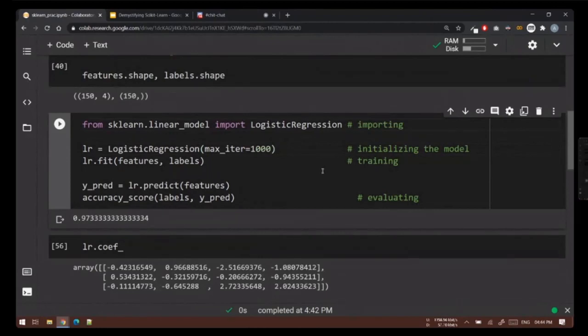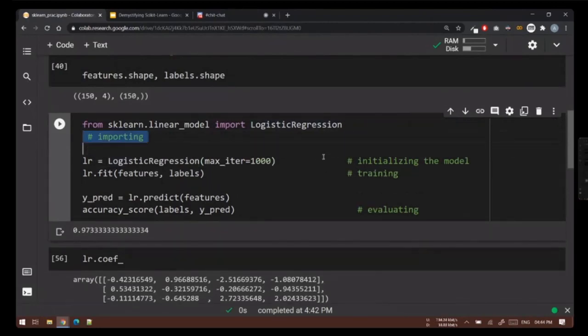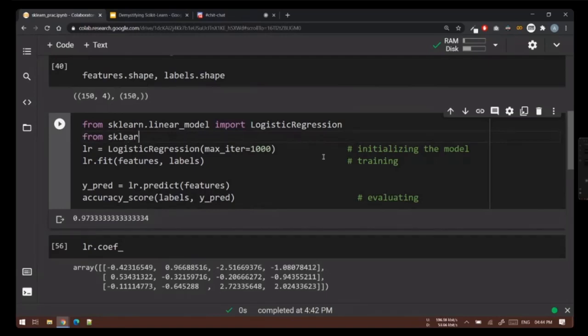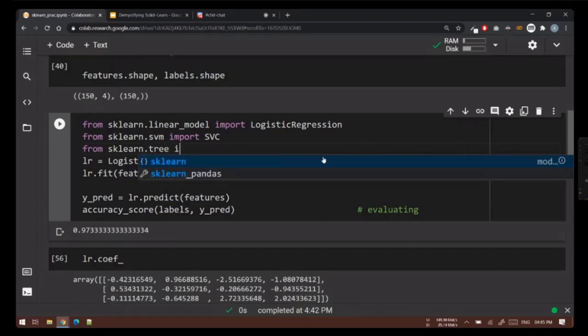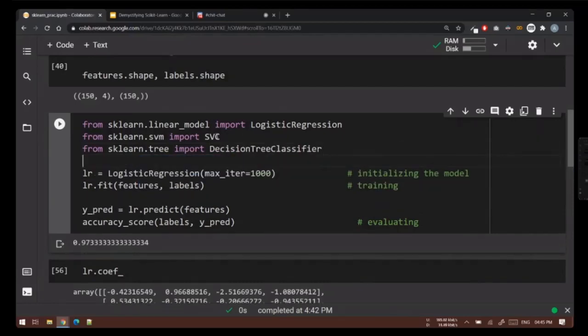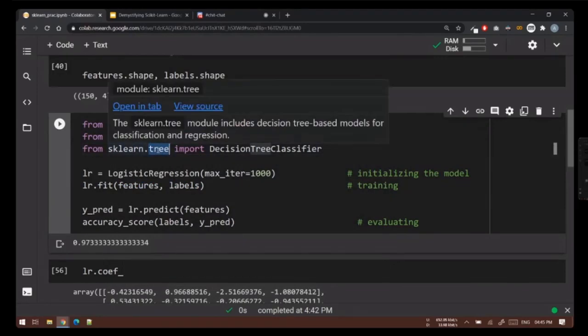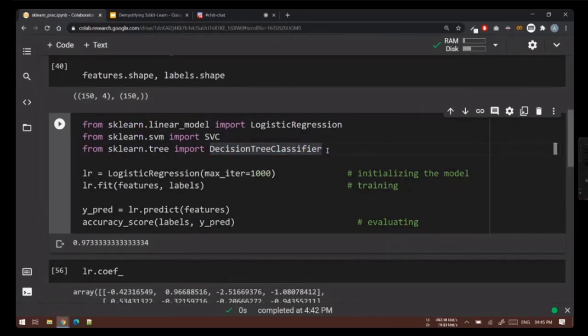This is the most amazing part of scikit-learn, the consistent API. I'll say from sklearn dot svm import. Then if you want to import something which is a tree-based model, I'll say sklearn dot tree, and then I'll import the decision tree. So you'll see for all the models, all you have to know is the family name. So the syntax is very consistent. Scikit-learn, then you say the module name or the family name to which your model belongs, and then you can import that particular model.